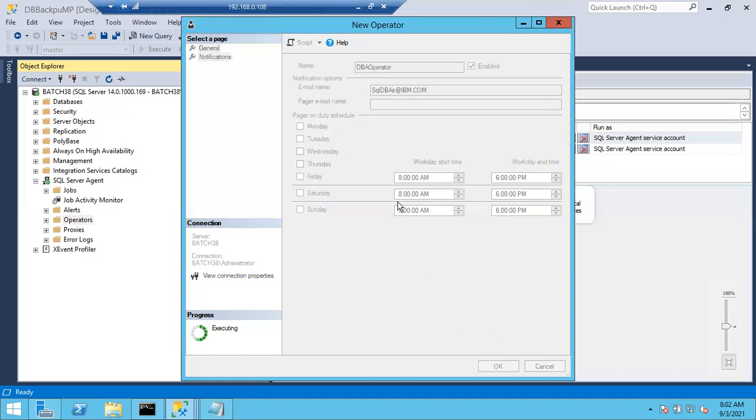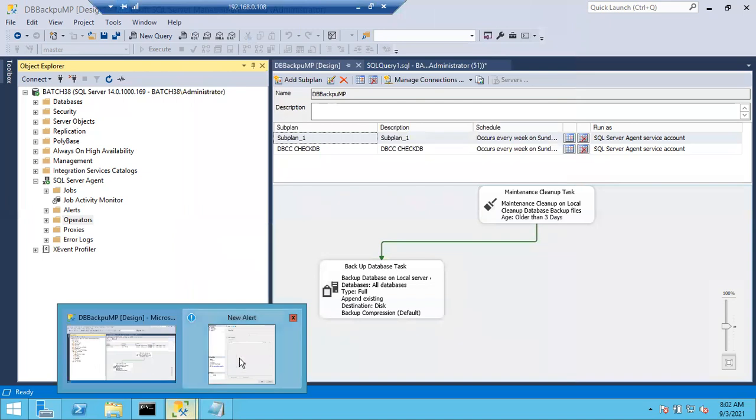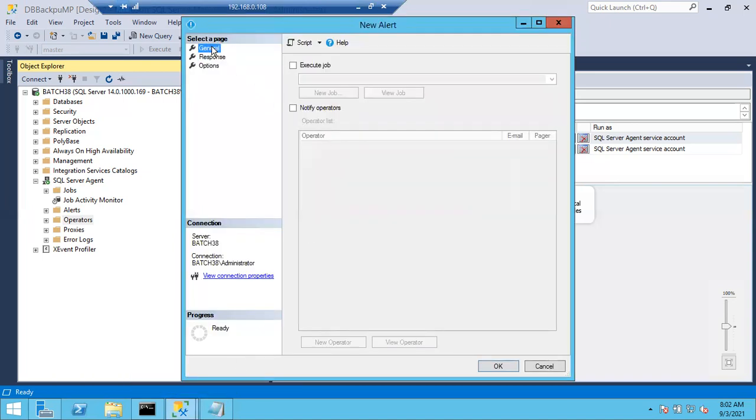That's it. Simply what you can do here, you just already created the operator, right? So you have to go to the general page again, go to the operators page again, notify operator. So you can create an operator from this page also. Actually, what happened is we just created the operator, and this page is not refreshed. Once you cancel it and open it, automatically this will be refreshed. So let it be.